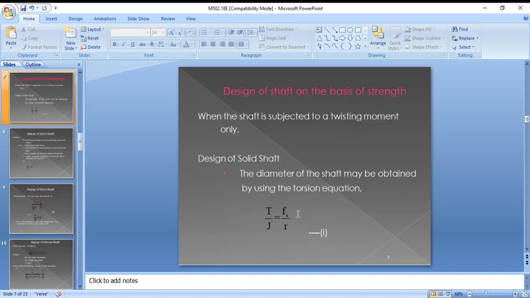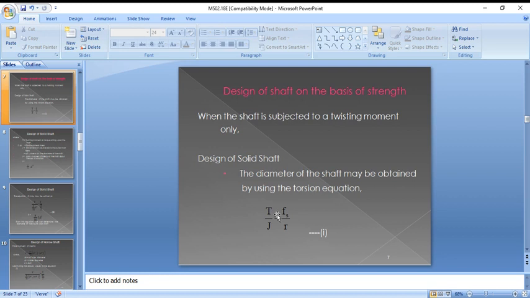So here the basic important one is the torque equation. Everyone must know the torque equation, that is T by J equals tau by R. In every shaft problem, we use the torque equation most of the times. Because it is a circular member, it has a twisting moment.